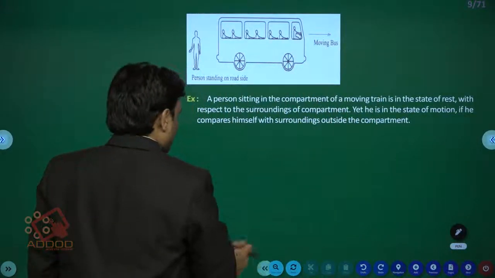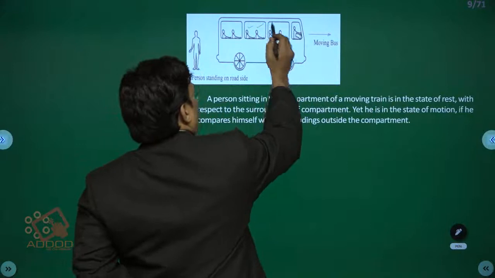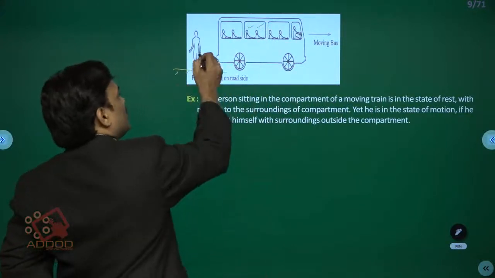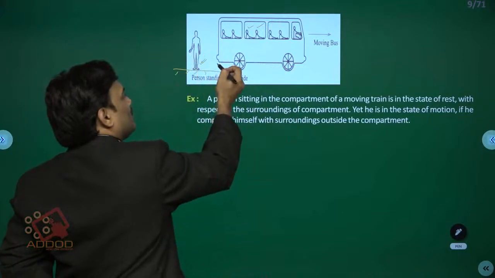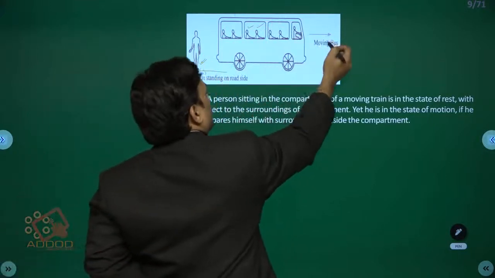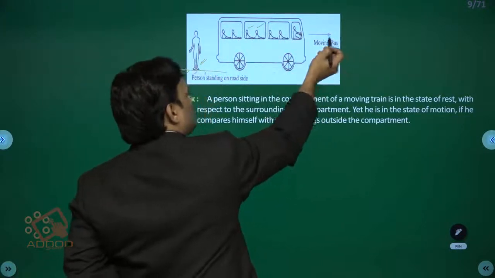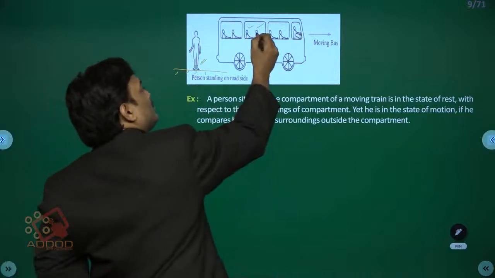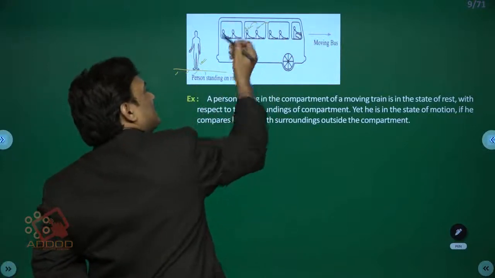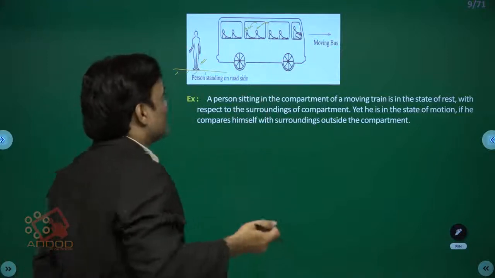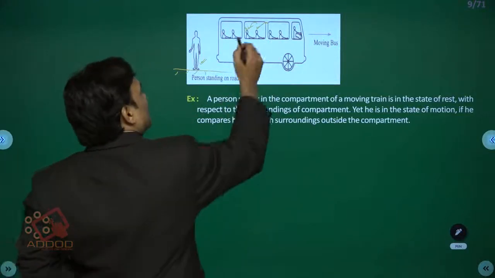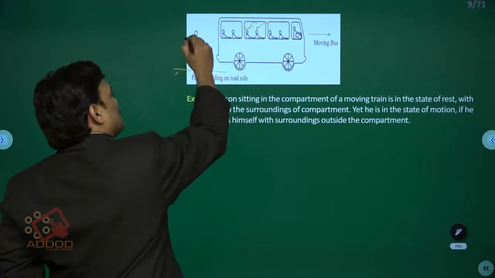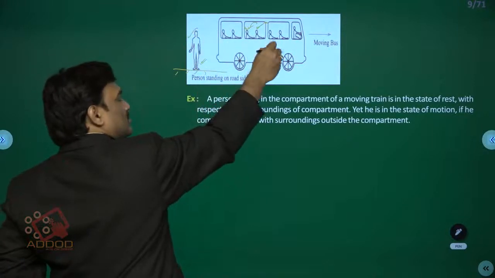You can see this example, students. These two are the passengers. He is the observer on the roadside. With respect to this person standing on the roadside, these passengers are in motion along with the moving bus, because their position is changing with time. But with respect to this passenger, he is at rest, because the other is always beside him. So if the reference point or frame changes, then with respect to this person all the passengers are in motion.